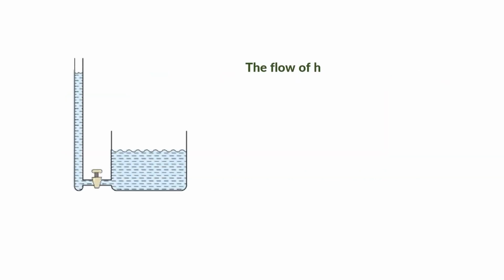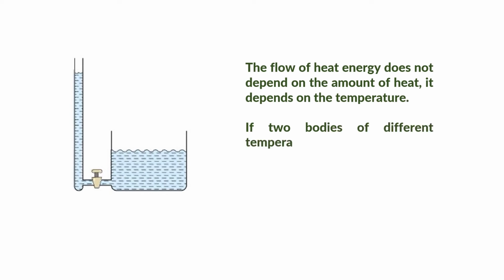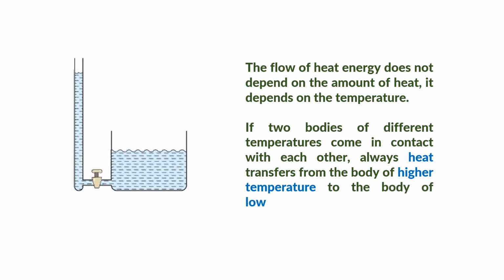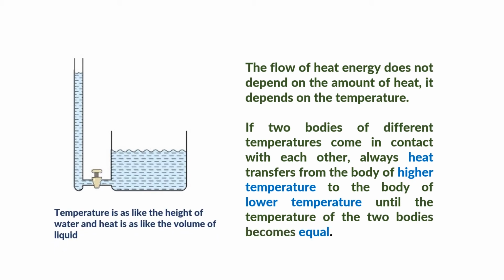Now look at this picture. The flow of heat energy does not depend on the amount of heat. It depends on the temperature. If two bodies of different temperatures come in contact with each other, heat always transfers from the body of higher temperature to the body of lower temperature until the temperature of the two bodies becomes equal. So we can say temperature is like the height of the water and heat is like the volume of liquid.